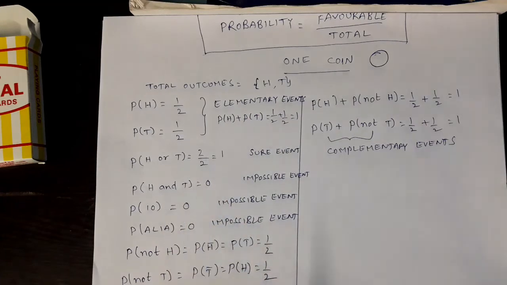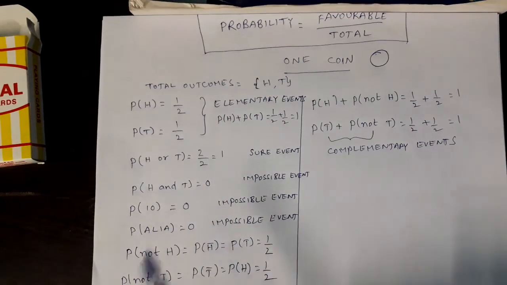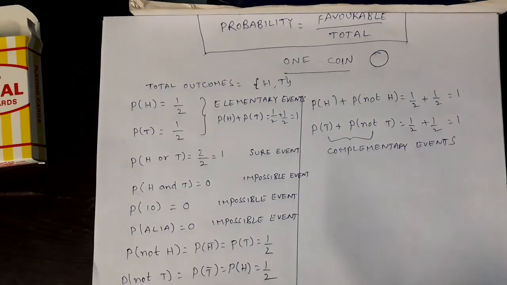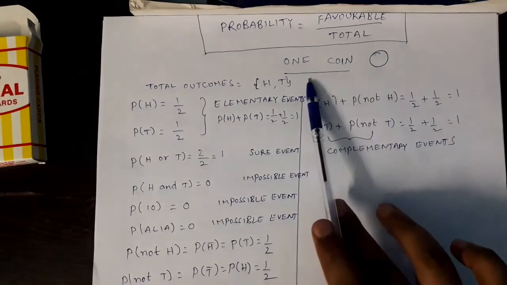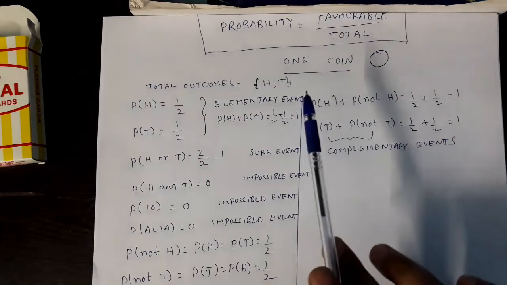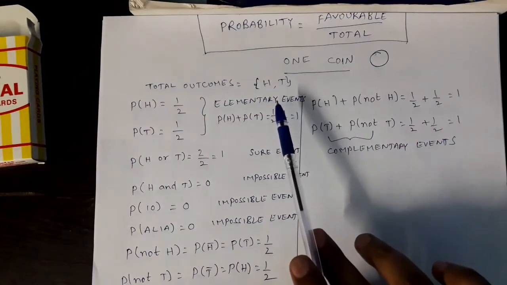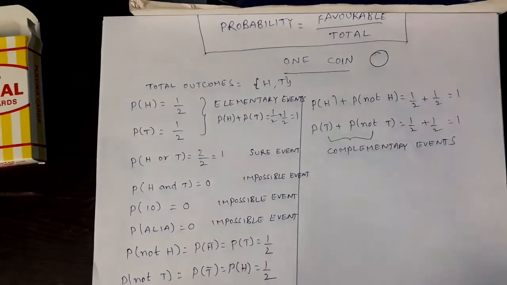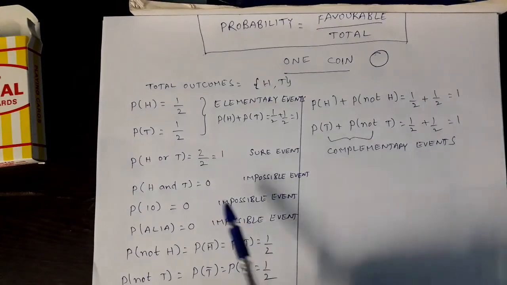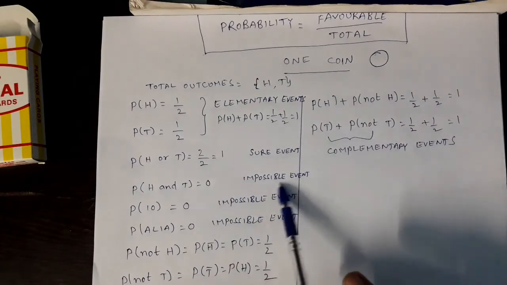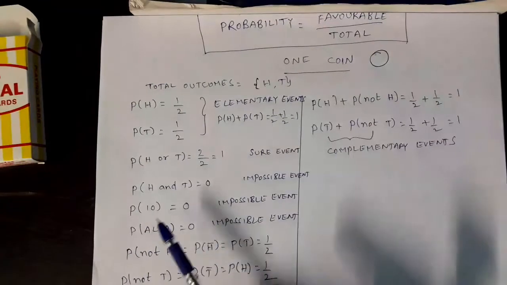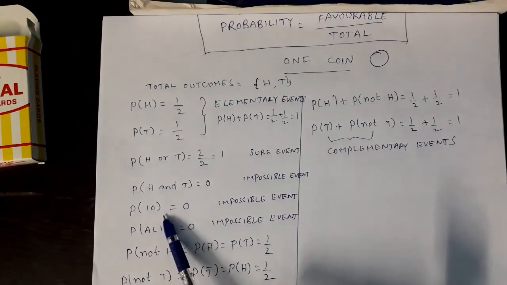You tell me this one. Probability of getting head and tail. If you toss one coin, in that toss you may get head or tail. Can you get head and tail at the same time? No, it's not possible. The probability is 0. Impossible event. Right. The same way, can you get 10? Where do you get 10 from?